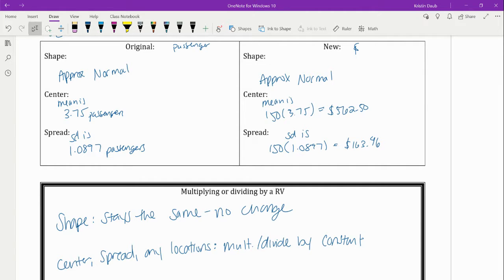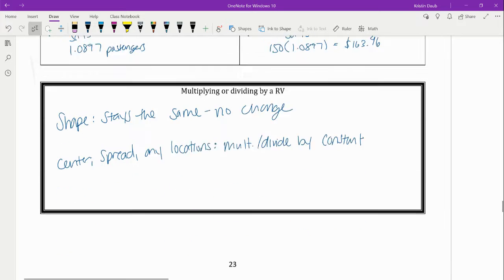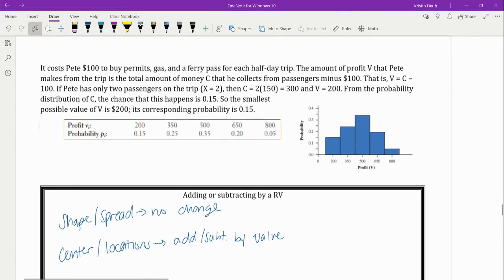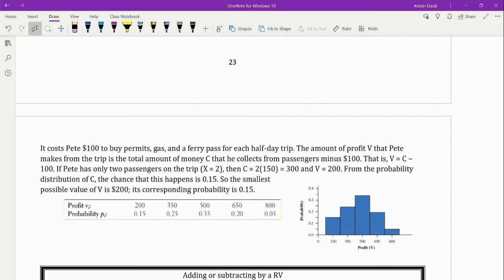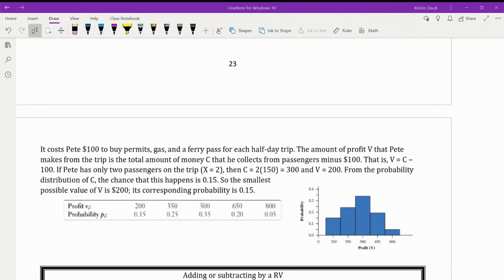You'll notice that that's the same as what we saw on the last page for just any data points. It holds true for a probability distribution as well. So let's see if the same thing holds true when we add or subtract. Pete is going to, it costs him $100 per trip to get all of the items that he needs. And so you can see how I calculated his profit. There's my probability distribution. Please find for me the new mean and the new standard deviation.